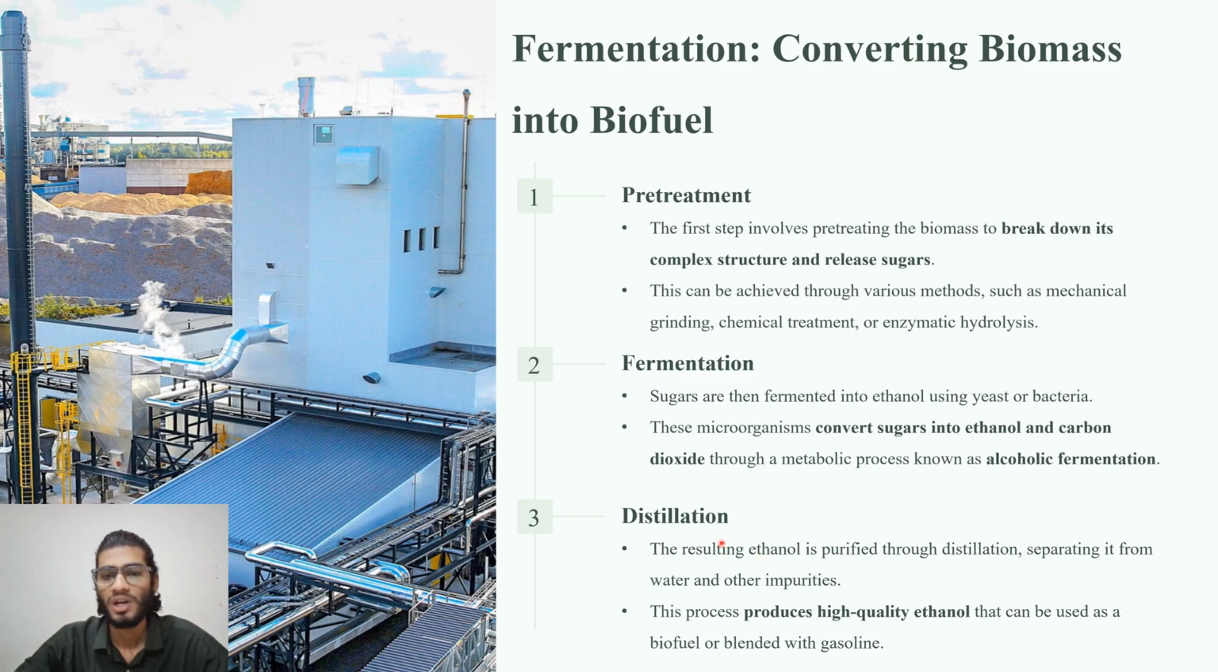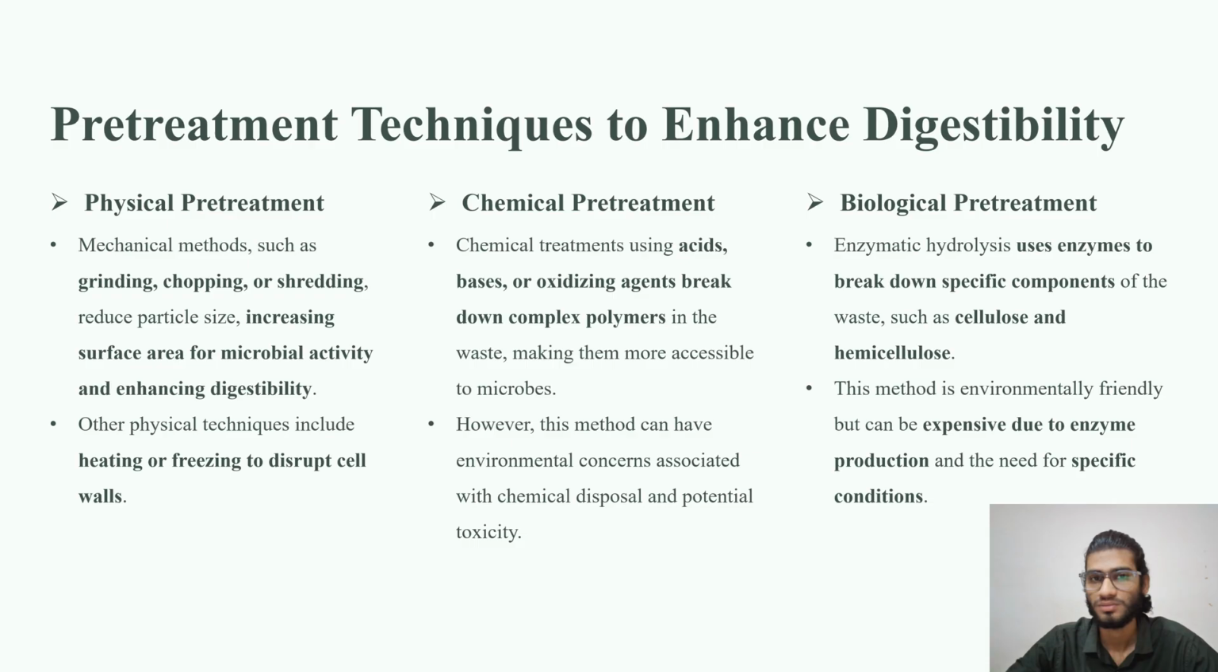Later, when we obtain the ethanol, it will be purified so that we can obtain the purest form of ethanol, which is done by the distillation process. This distillation process is very important for the production of high quality ethanol, and later it can be used as biofuel and can be blended with gasoline for further use.